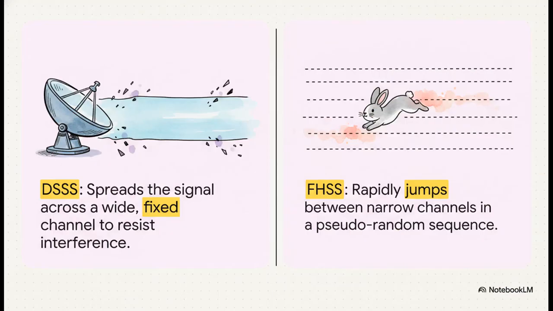So on one hand, you had DSSS, direct sequence spread spectrum. The simplest way to think about this is spreading your signal out across a wide fixed channel to make it tougher against interference. And on the other hand, you had FHSS, frequency hopping spread spectrum, which, like the name says, rapidly jumps between lots of narrow channels. It's a fascinating look at two completely different engineering philosophies trying to solve the same problem.